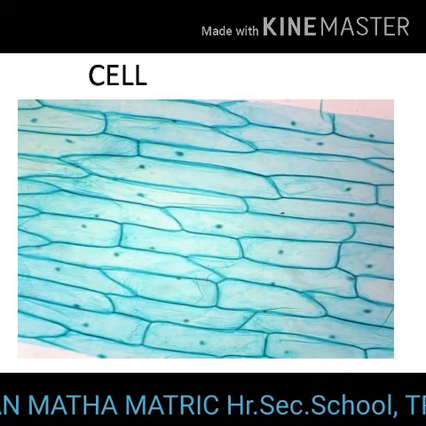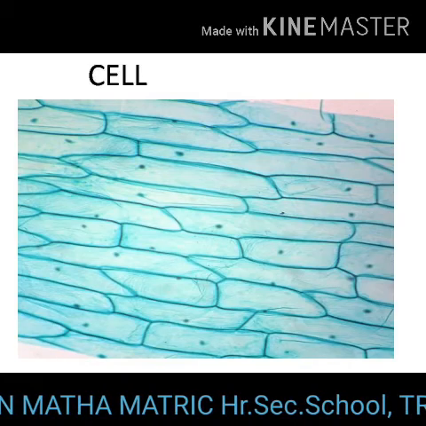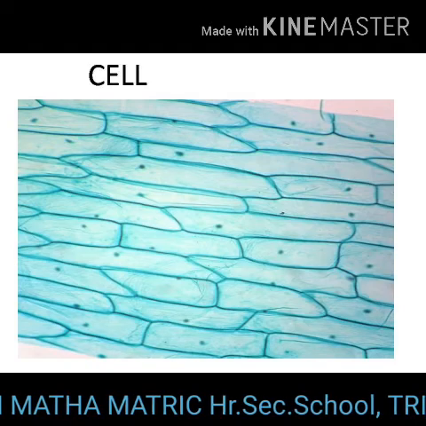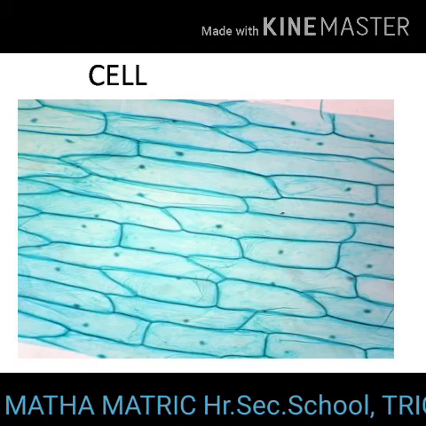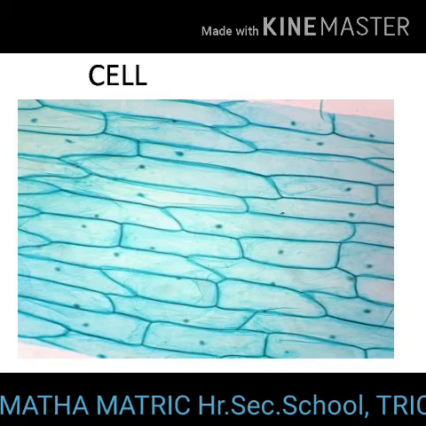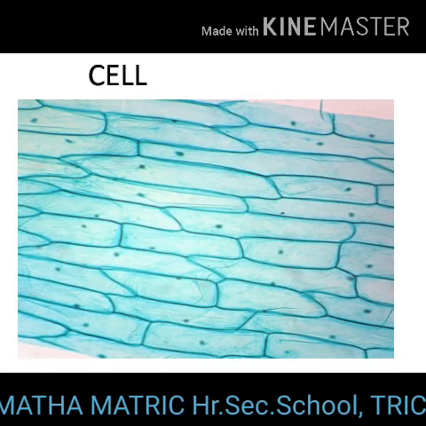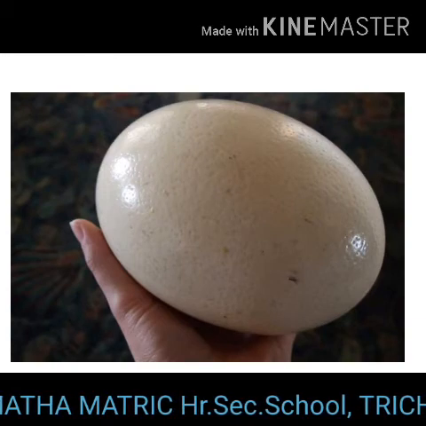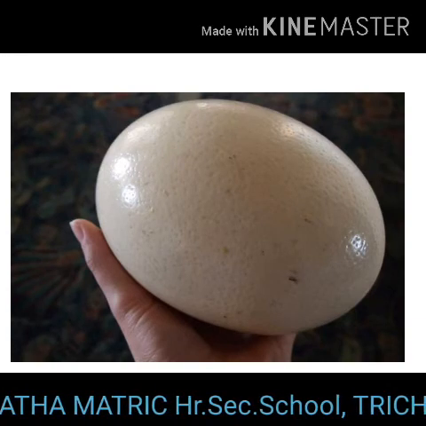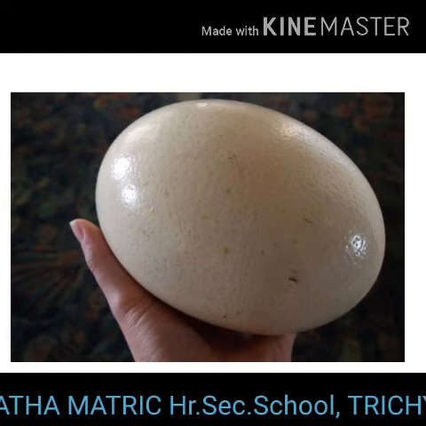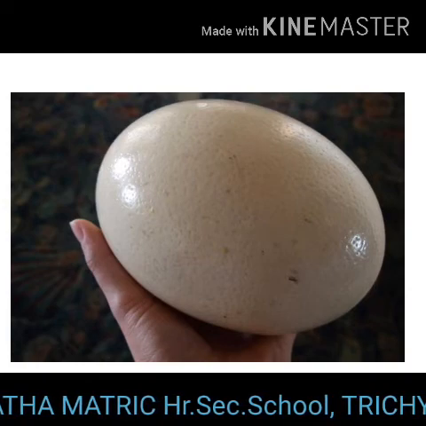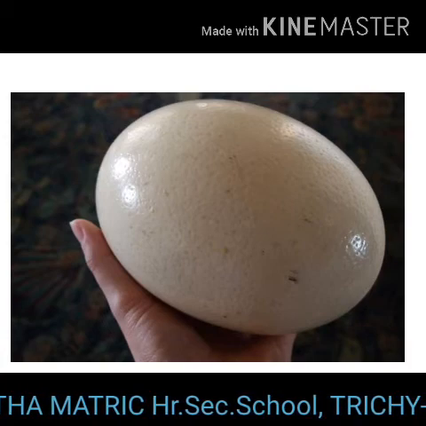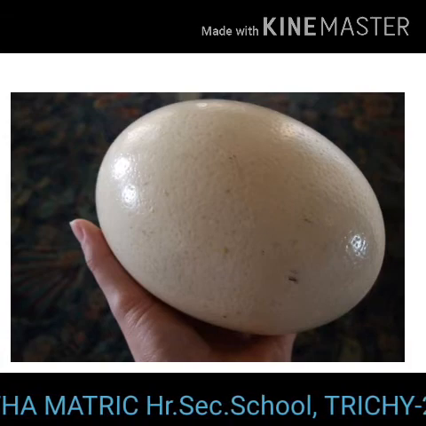The size of the bacterial cell ranges from 0.01 micrometer to 0.5 micrometer. On the other hand, the largest cell is the egg of an ostrich with 170 millimeter width. We can see this with the naked eye.